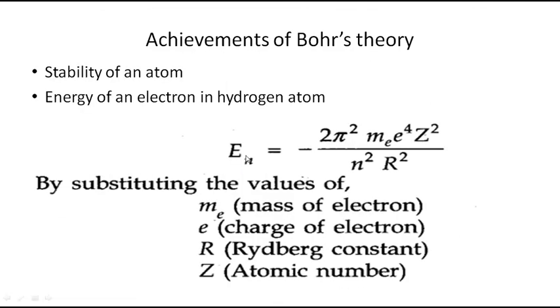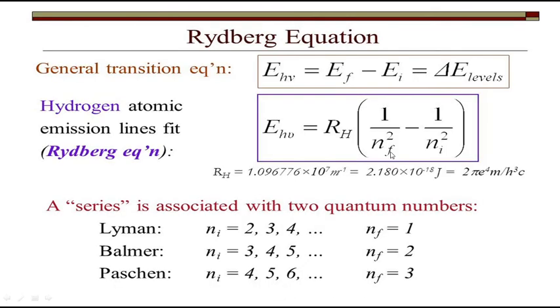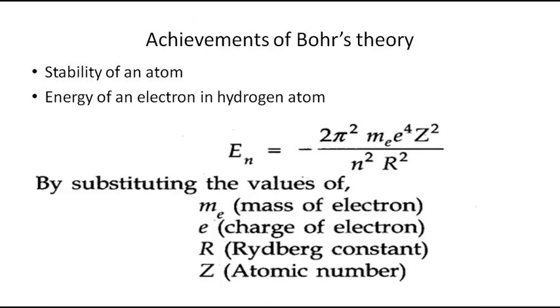What is the energy formula? This one. What is the energy now? Minus 1312 into z square by n square. Is it not? Minus 1312 into z square by n square kilojoule per mole. So that is called Rydberg's constant. Or I can say using this formula, you see this 2 pi square m e power 4 by this r, I am going to keep it as such. Okay, r I am going to keep as such in all these things if I substitute.